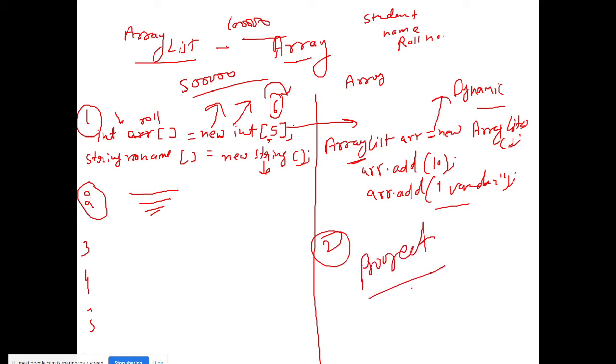But now it comes to your project. When will you decide, and how will you decide, that in this place you have to use an array and in this place you have to use an array list? How will you decide? For that you should have one answer prepared every time, because in live projects, if somebody is seriously interviewing you to work on a live project, then this question might come, sometimes. See, how will you decide where to use array and where to use array list?